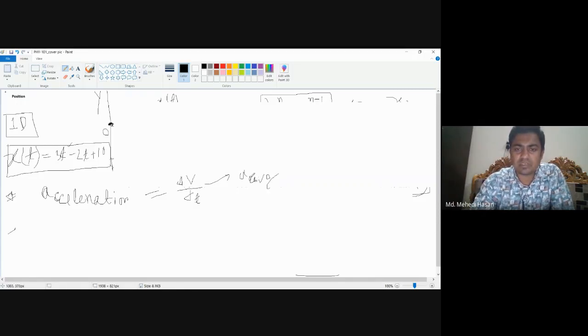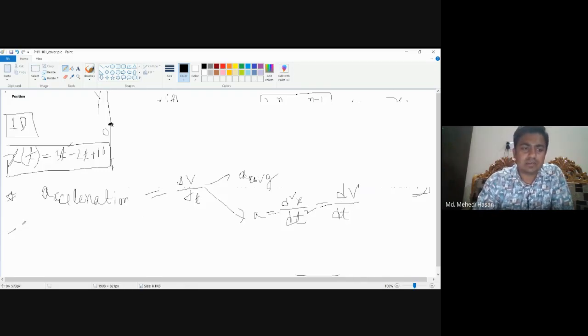This is average acceleration, and another is instantaneous acceleration, which is basically the second order differentiation of position, d square x by dt square, or we can say the first order differentiation of velocity, dv by dt. Okay, so similar procedure.